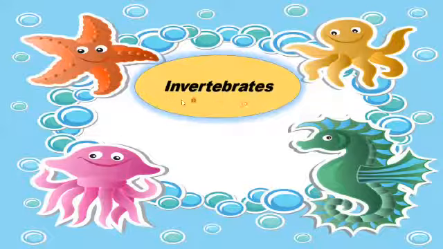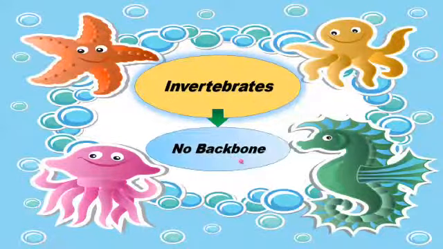So we know that invertebrates are the animals that do not have a backbone. Those animals that do not contain a backbone are known as the invertebrates. For example, you can see here the starfish and the jellyfish, as they do not contain a backbone. So we can say that these are examples of invertebrates.